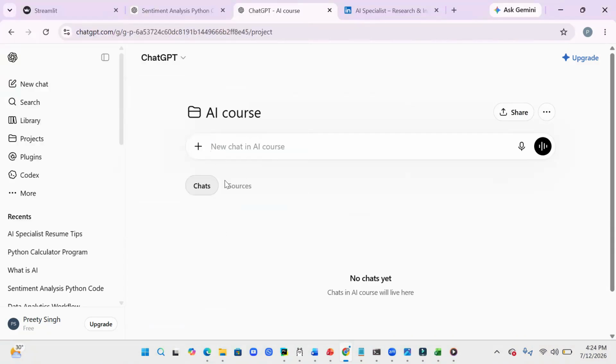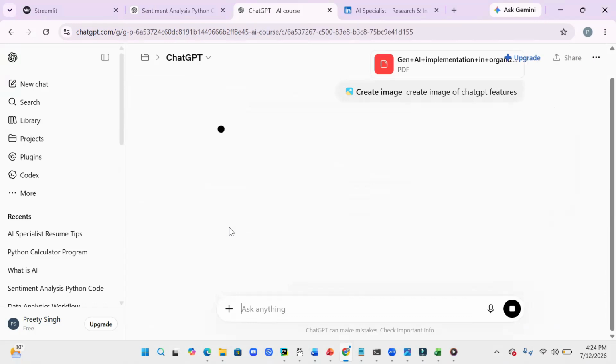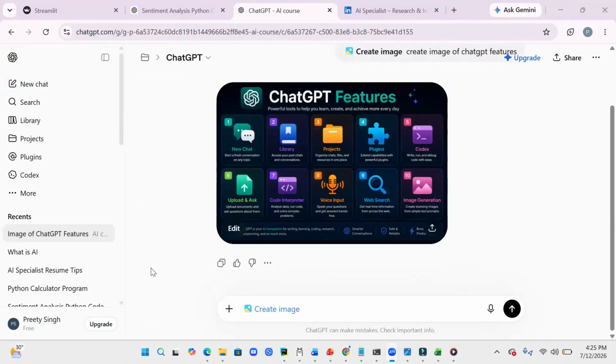This is one of the PDFs. I wanted to create one image also. Create image of ChatGPT features. Okay, let it create. Upload is going on already. All right, it has created. Now the image is there. I wanted to add some more.